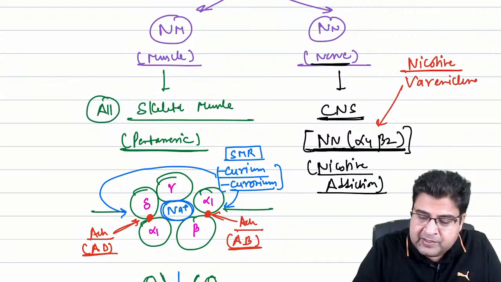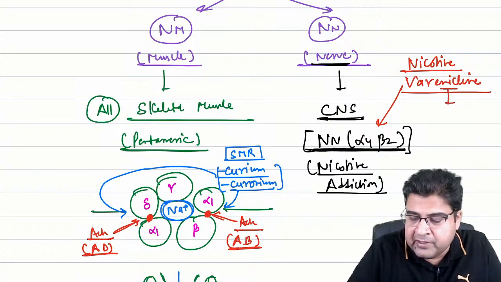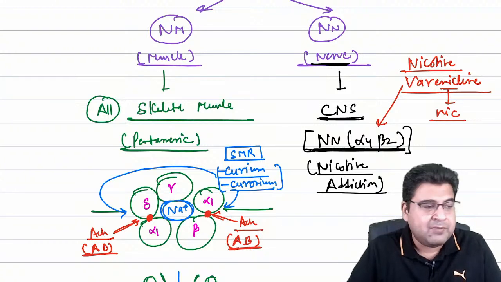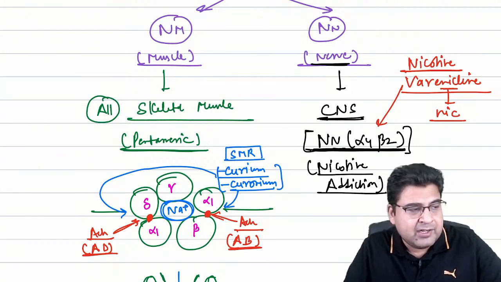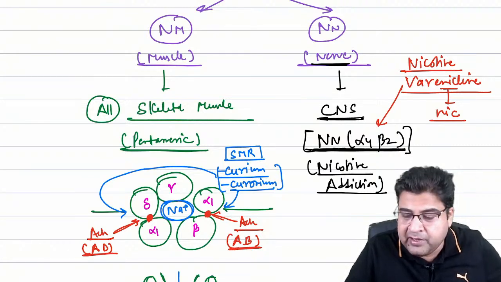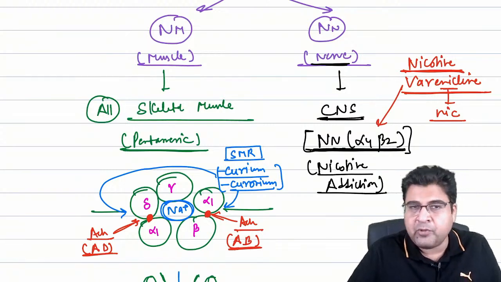Similarly, we have one more medicine, the drug Varenicline. Varenicline has the word NIC in its name. This medicine is a partial agonist of this receptor, and nicotine is a full agonist of this receptor. So this receptor is important from your exam point of view.